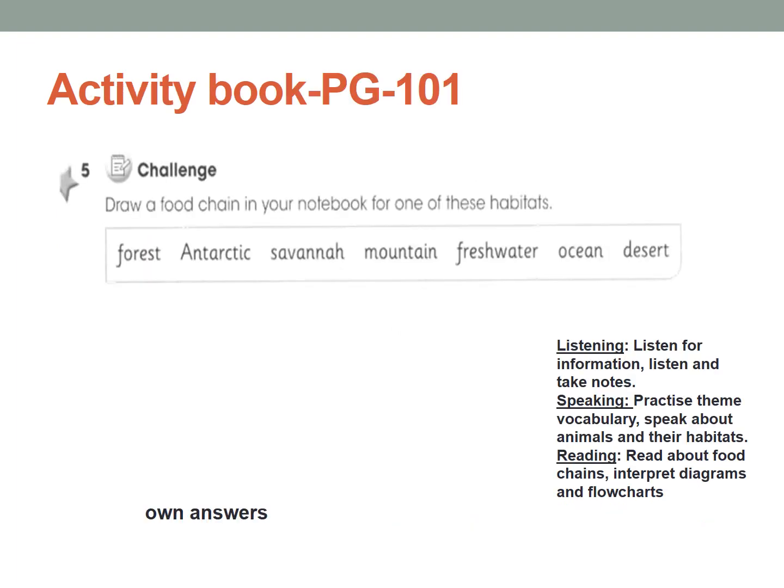Now activity book again, page number 101. Draw a food chain in your notebook for one of these habitats. You're going to choose one habitat: forest, Antarctica, savanna, mountain, freshwater, ocean, or desert. Choose one and write in your copybook about the food chains, how they depend on each other. They depend on the plant, then they're eaten by this. Draw the food chain in your notebook, you can get help from the internet if you want, and send it to me on Class Dojo.